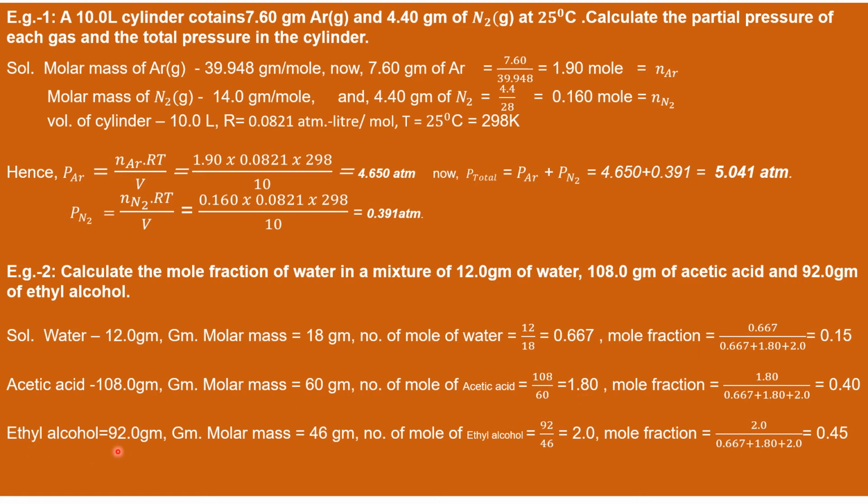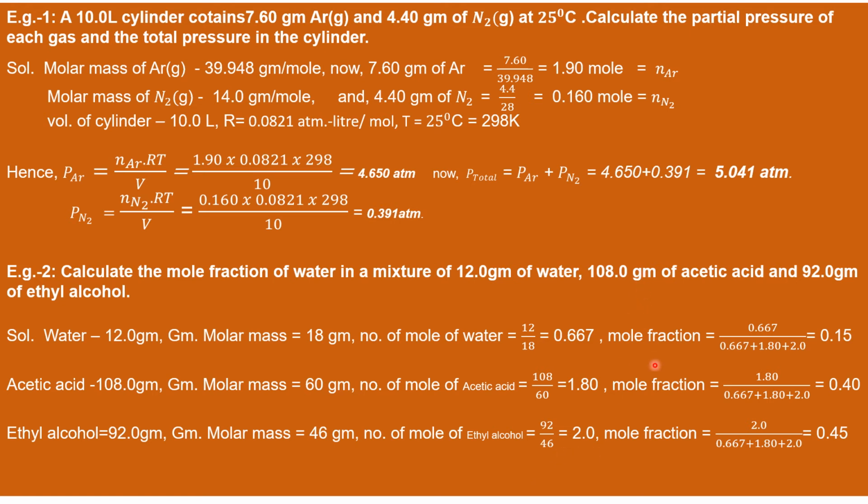Ethyl alcohol 92 gram given, gram molecular mass 46 gram. The number of moles of ethyl alcohol is 92 by 46, where 46 is the gram molecular mass of ethyl alcohol. 92 by 46 is 2 moles.